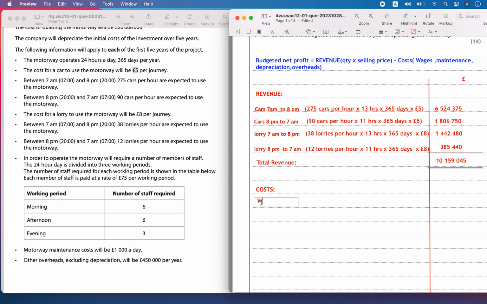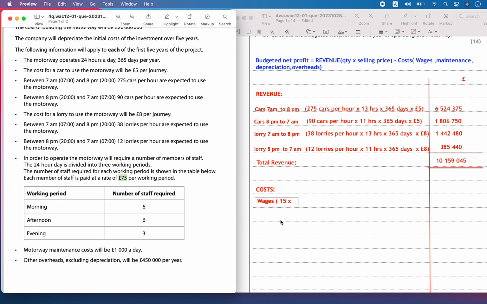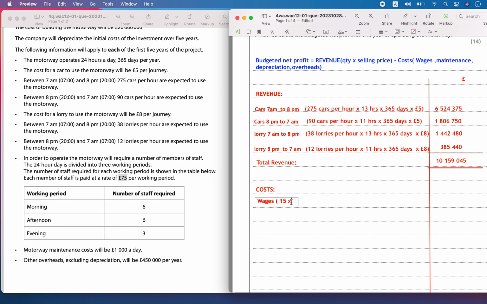So the wages paid is going to be equal to, there are 15 staff, and they are going to be paid 75 pounds for the working period.